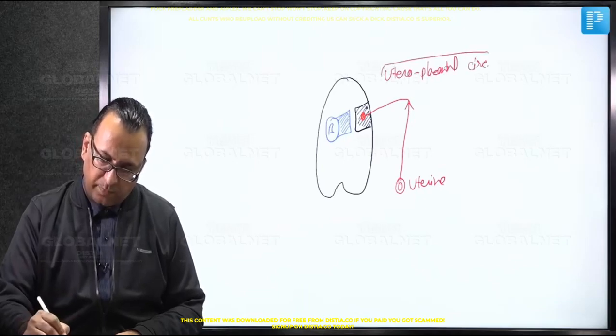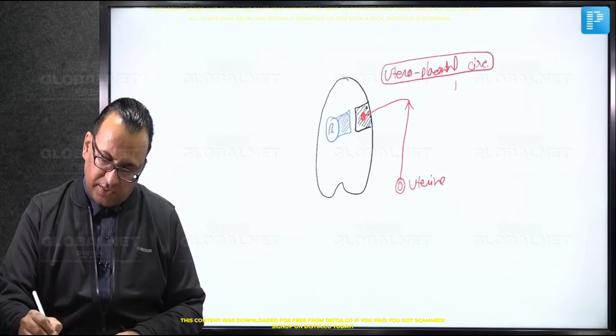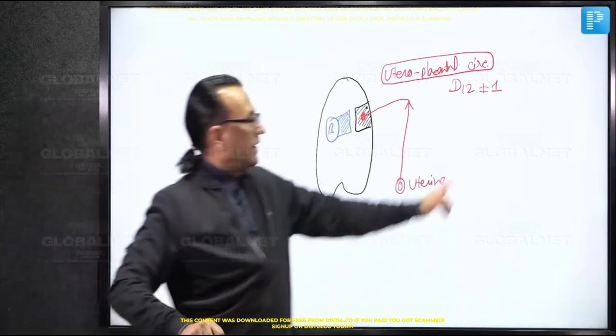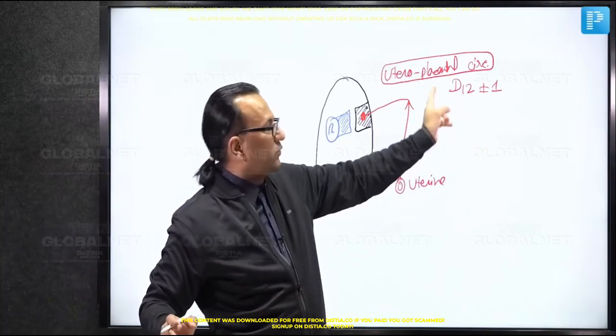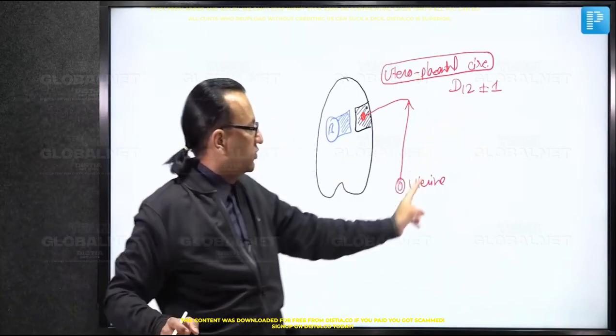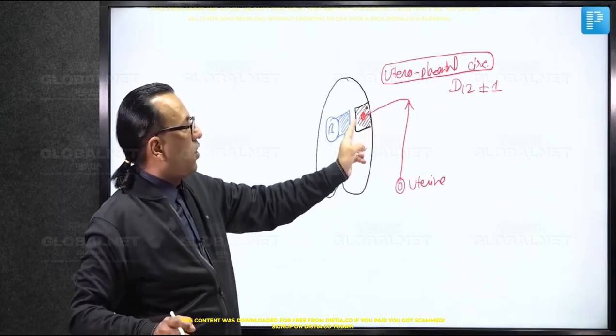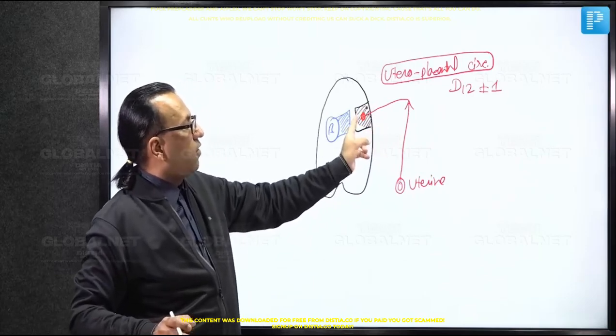And when is this uteroplacental circulation established? It is day number 12 plus minus 1. Some books will say it is day number 11. Some will say 12. Some will say 13. So we are mentioning day number 12 plus minus 1. This is uteroplacental circulation. Only the maternal placenta has got the blood.